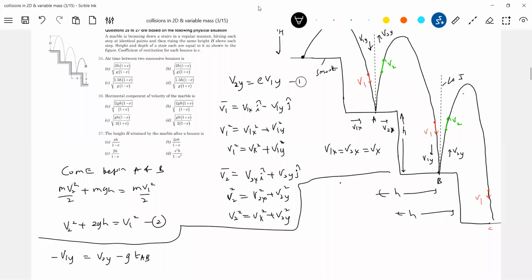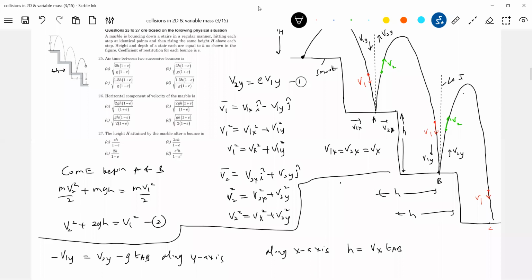Then along the x-axis we'll write the equation. Along the x-axis, how much distance will it move? A distance of h. So therefore this h should be equal to vx into tAB. Fine. So this is what I'm just assuming to make the diagram.